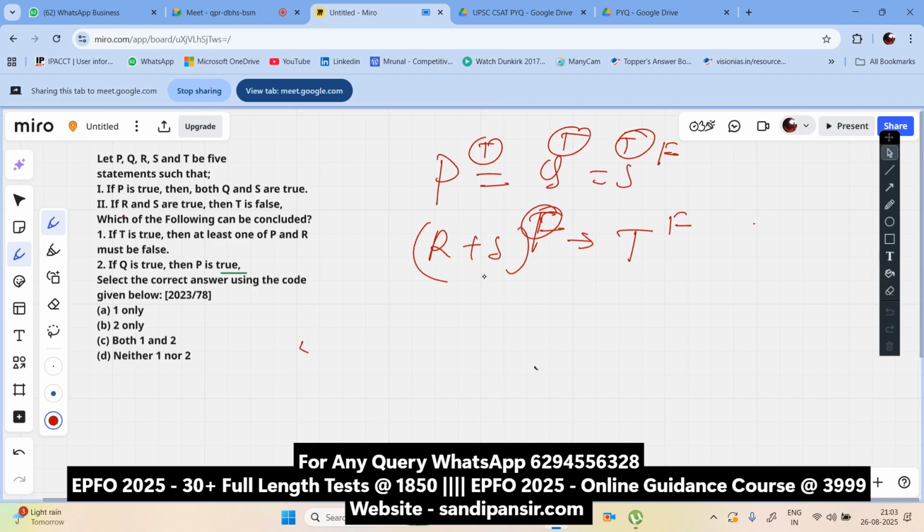Now, only P cannot ensure the truthness of P itself. Only Q cannot ensure the truthness of P, that means number 2 would not happen. If 3 is 2, then P and R must be false. Yes, P and R, at least 1. That means here P and R false. It might be false, but at least 1 from P and R will be false. That means 1 would be the answer. That means the answer should be 1, A only.